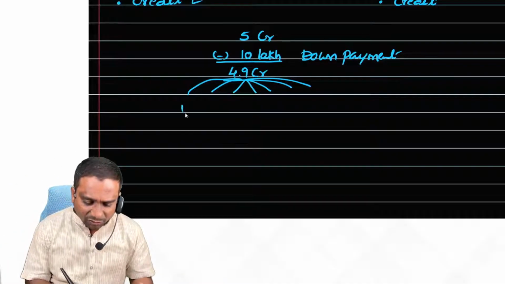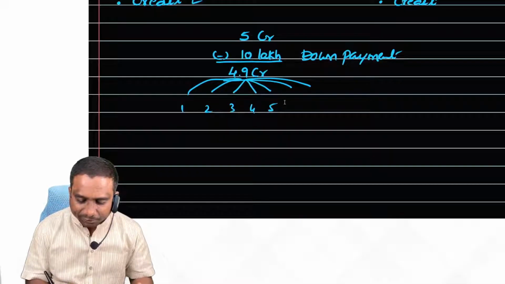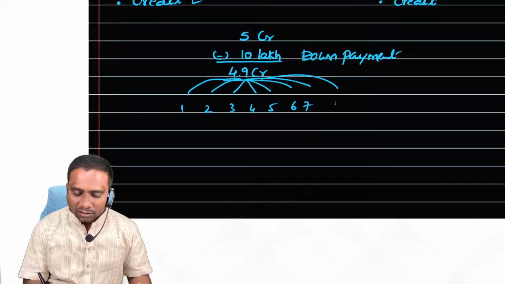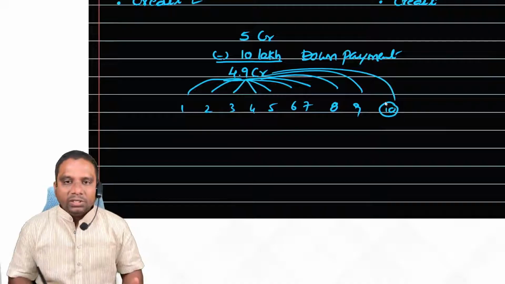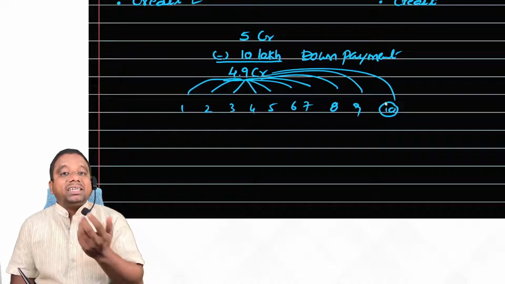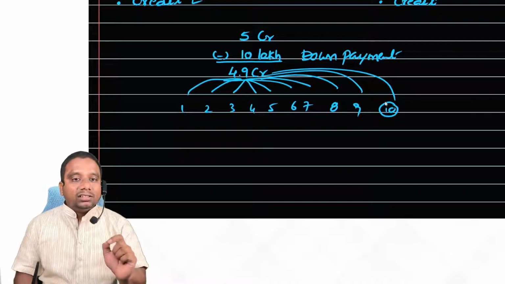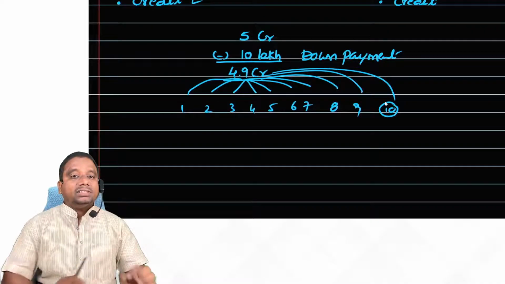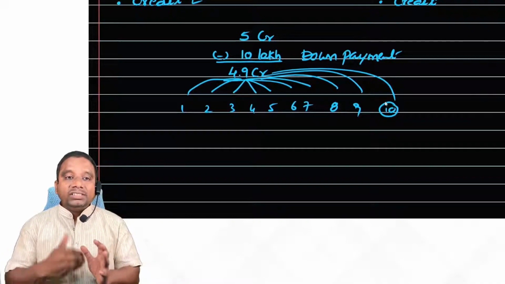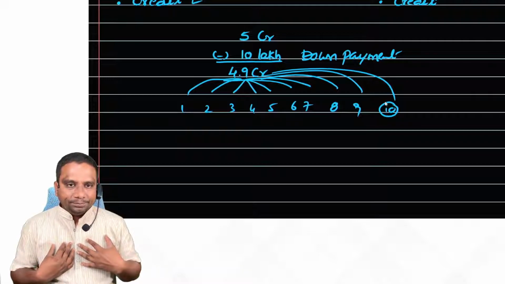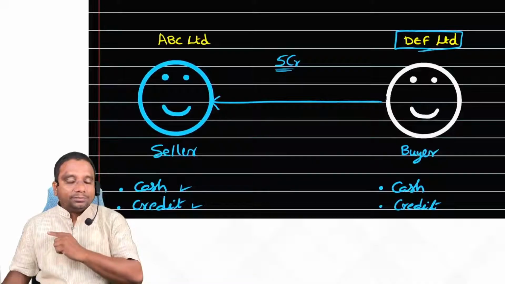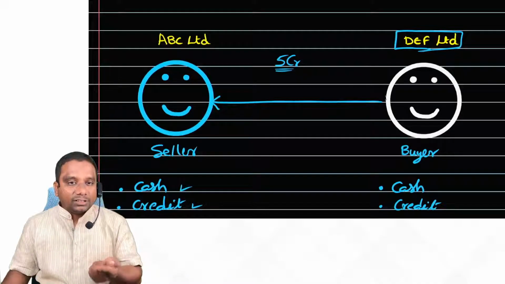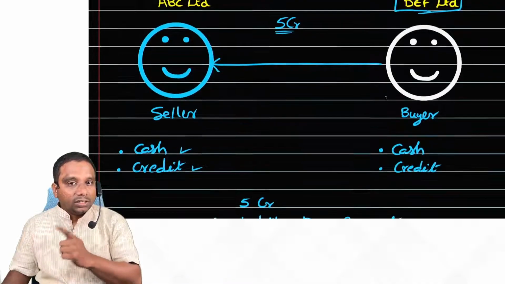Let us say we are paying in 7 installments, or 8, 9, or 10 installments. After making the 10th installment, only then does the ownership of the asset get transferred to you. Till that time, the ownership lies with the seller, but who is enjoying the possession? The buyer. Clear, everybody? So the machinery is used by the buyer, but the ownership is not transferred. Only possession is transferred.